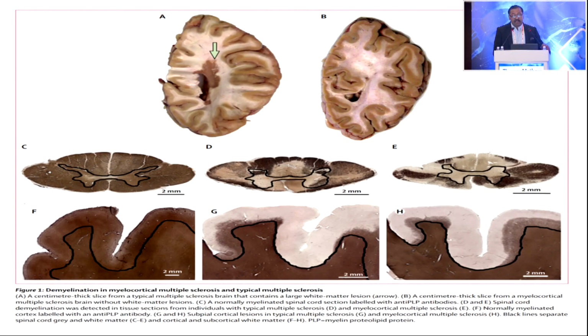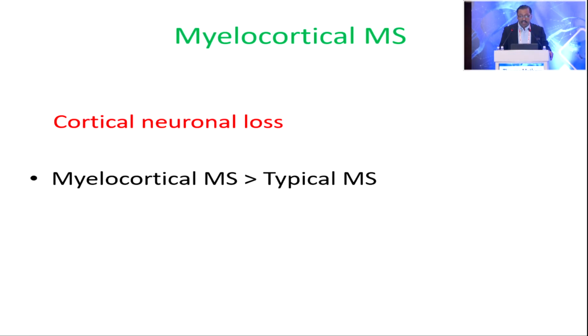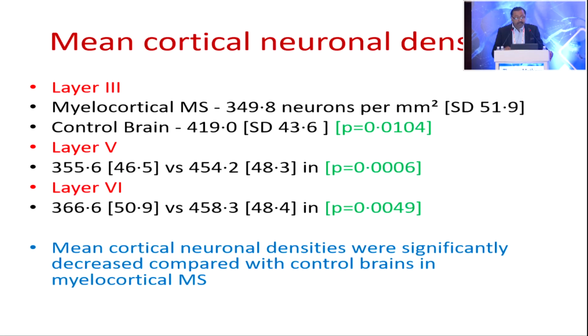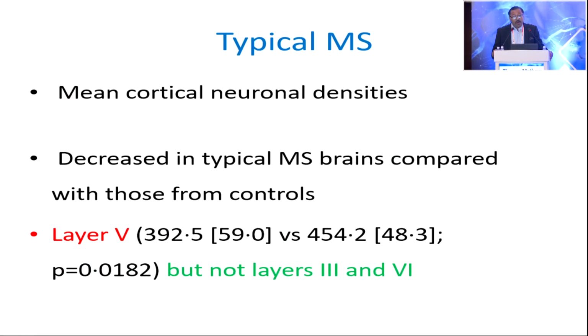So they found that there is demyelination in the cortex and in the spinal cord, but in the white matter, true MS has demyelination, and true demyelination is not found in myelocortical MS. They also found that cortical neuronal loss is more in myelocortical MS than typical MS. This cortical neuronal loss occurs in layers 3, 5, and 6 when compared to control brains, while in MS the cortical neuronal loss only occurs in layer 5 and not in layers 3 and 4.